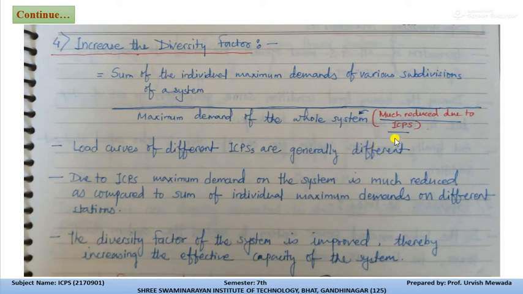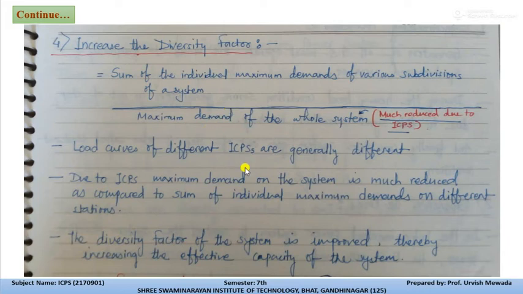The maximum demand of the whole system will be much reduced due to the interconnected power system, and due to the sharing of the load at the time of any contingency or faulty condition, the maximum demand of the whole system will reduce, so that we can increase the diversity factor of the interconnected power system.